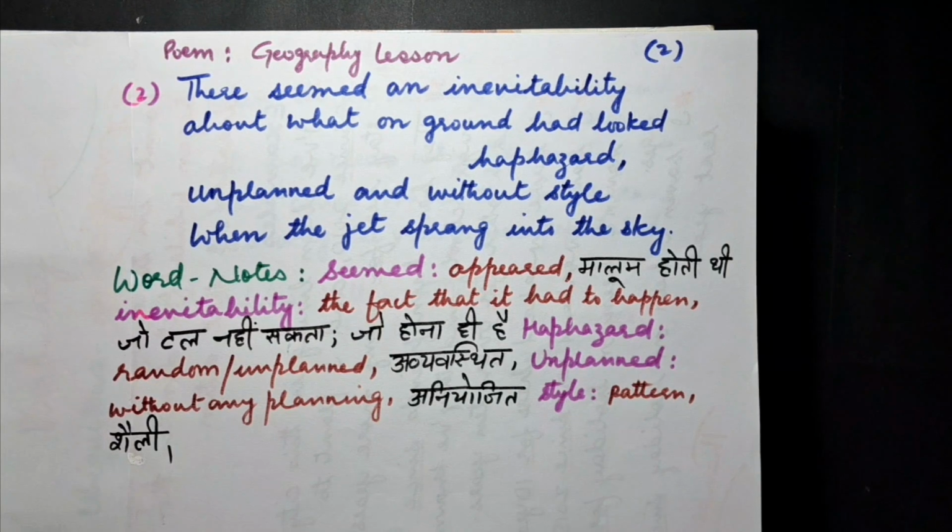Word meanings. Seemed means appeared. Inevitability means the fact that it had to happen. Haphazard means random or unplanned. Unplanned means without any planning. Style means pattern. The explanation of the stanza now.